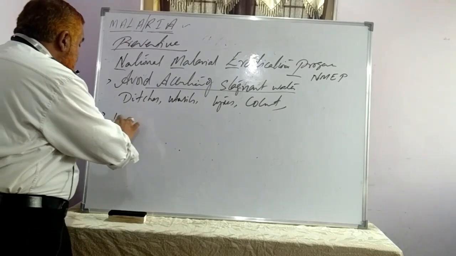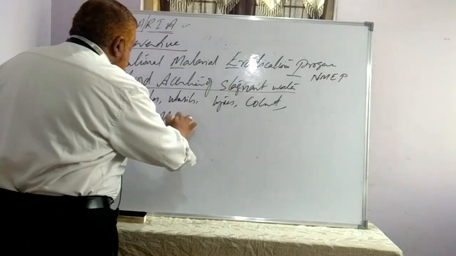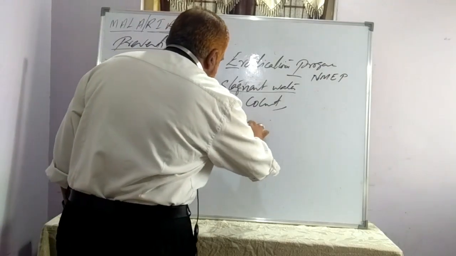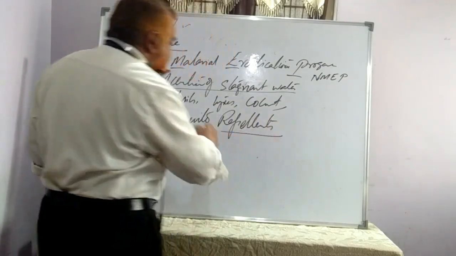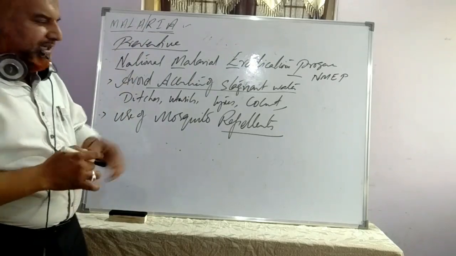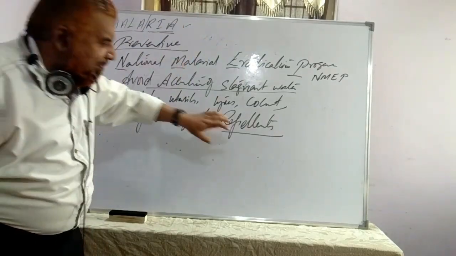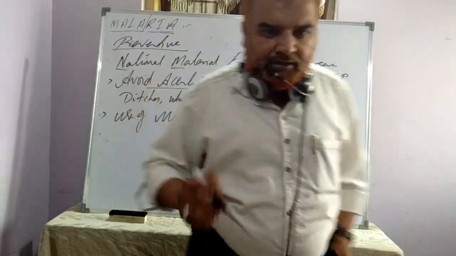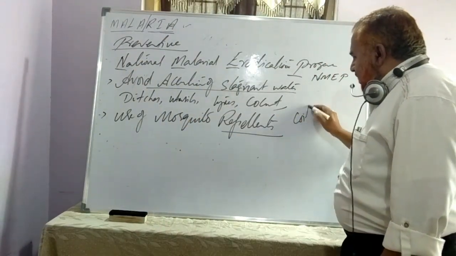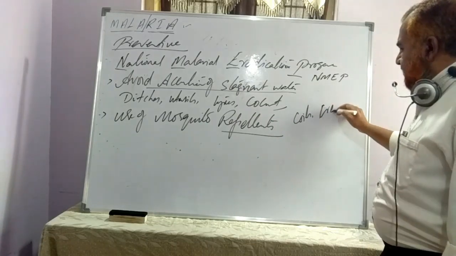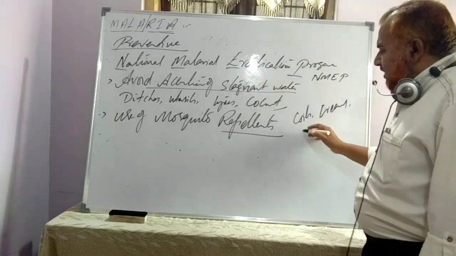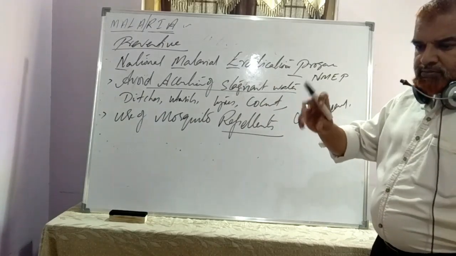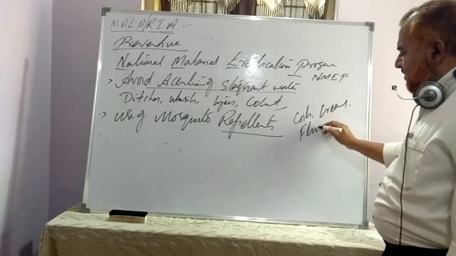Next, use of mosquito repellents. What do you mean by mosquito repellents? Whatever repels the mosquito, pushes away the mosquito. For example, mosquito coils, creams, or mosquito repellent fluids.